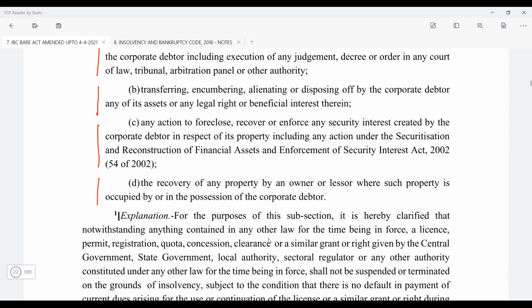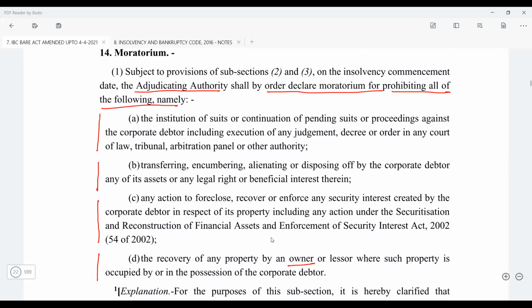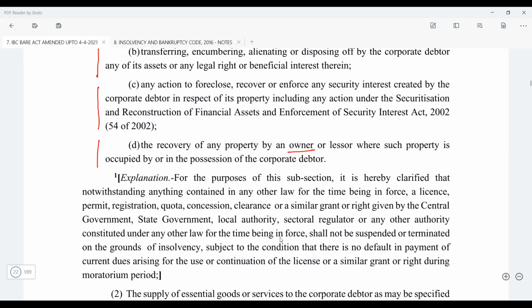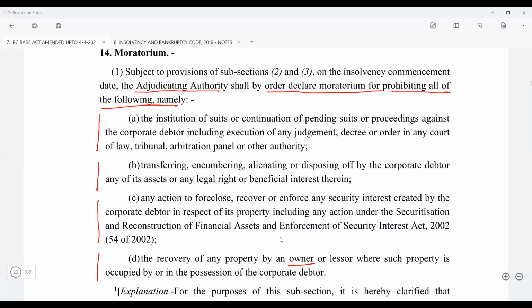And the tenant, basically, if the corporate debtor is a tenant and they have taken a leasehold property, then the owner of the property cannot throw them out. The recovery of the property cannot be done where the corporate debtor is in the possession of that particular premise. Do you understand now? So four things happen once the moratorium happens. Now also understand that if there is a case which is pending before the Supreme Court or High Court, moratorium will not have any impact on that. Why?